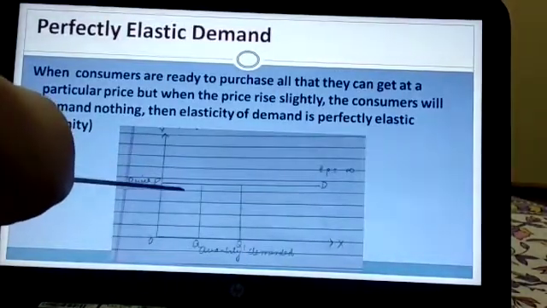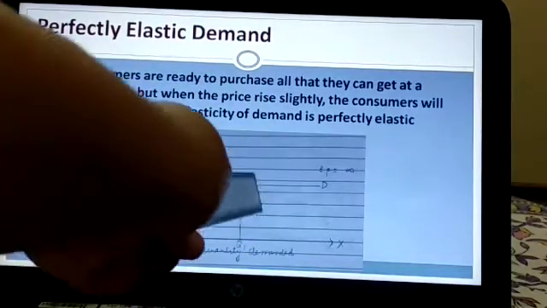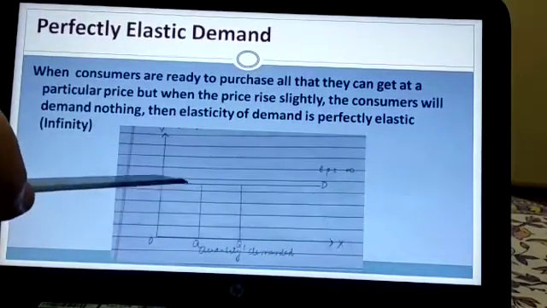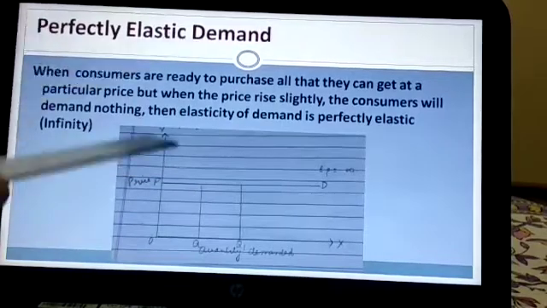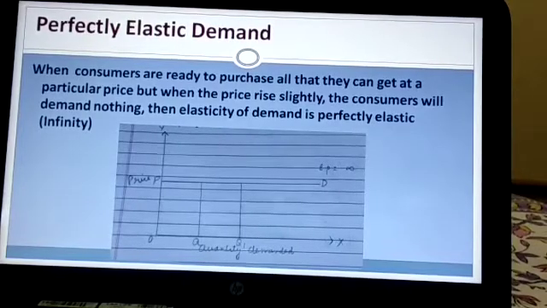At a particular price P, the quantity demanded is infinity. Q1 doesn't know where it will reach. It's infinity. But if the price slightly increases, the demand will fall to nothing, or to zero. Then elasticity of demand is perfectly elastic or infinity.